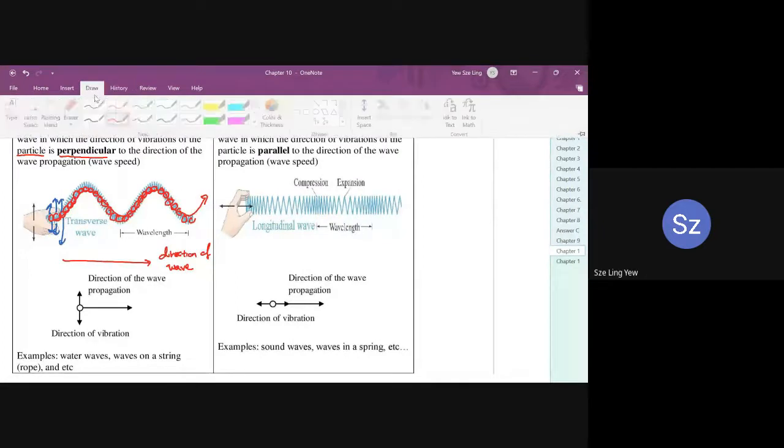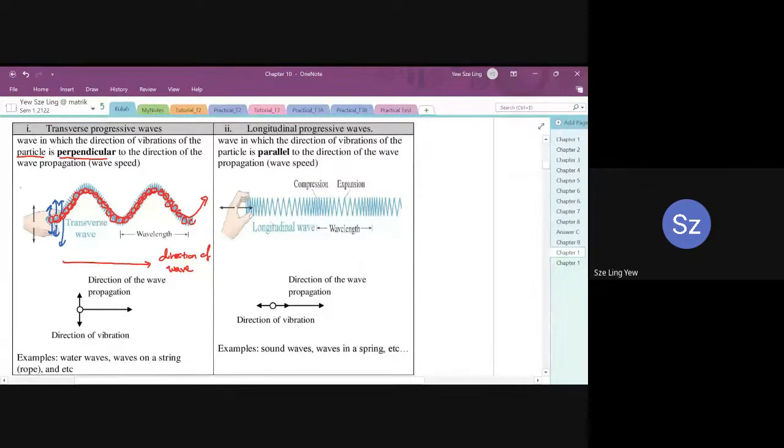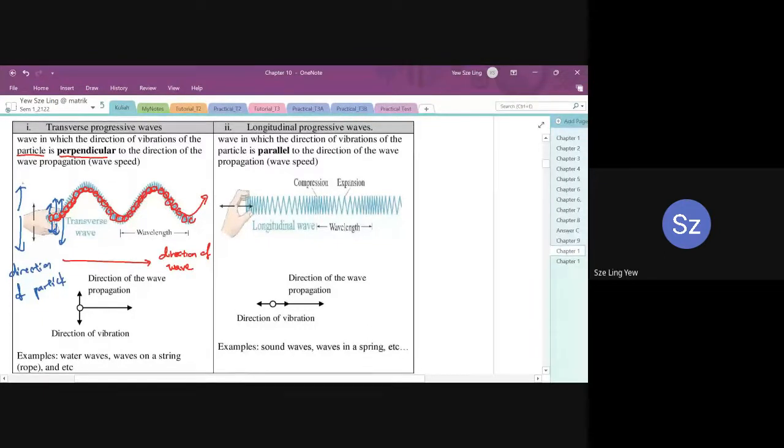And then you have a vertical direction, the direction of the particle. So the direction of vibration of the particle is perpendicular to the direction of wave propagation. So the wave is going to the left-hand side, the particle is moving up and down, as shown in the diagram here.